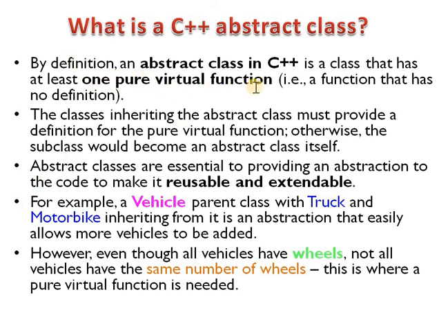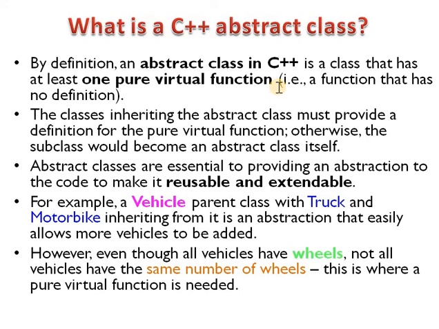A pure virtual function is a function that has no definition. Only the function prototype is there. The function which has only a function declaration or prototype, with no function definition, is called a pure virtual function.